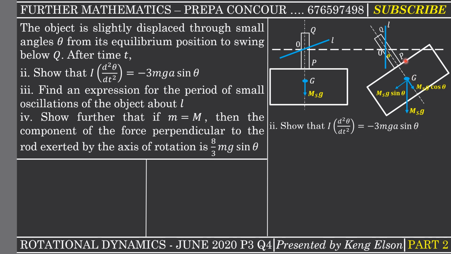Anyway, still in this diagram we can also indicate the reaction force exerted by the rod on the axis of rotation. That force will have two components as well. It's going to have a component that is perpendicular to the plane and a component that is parallel. The perpendicular component is a transverse component, and the parallel component is a radial component. So this was just describing what happens after a certain time t.